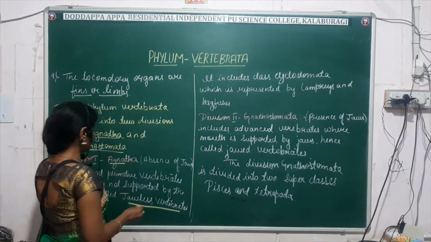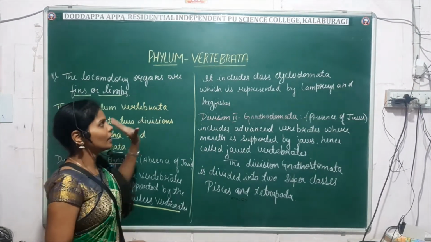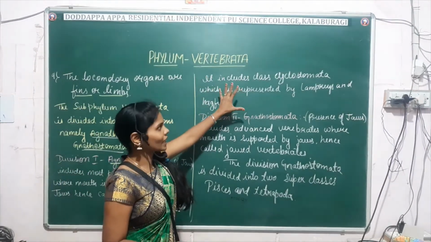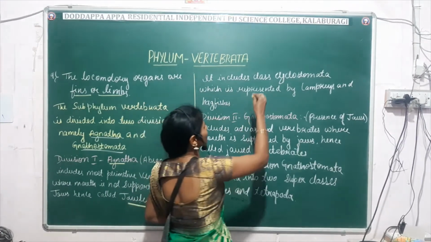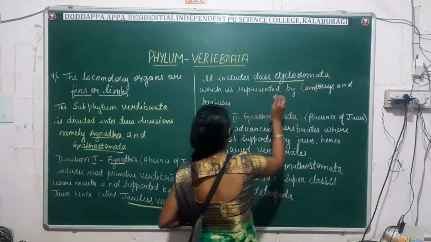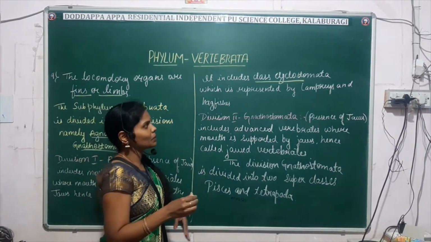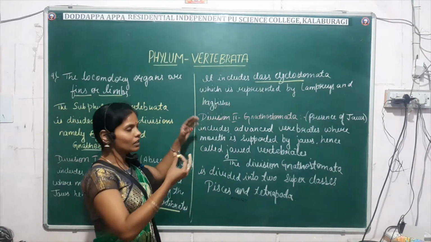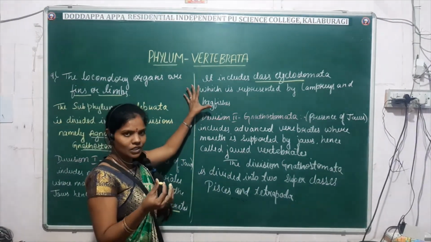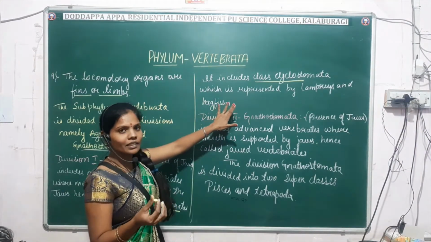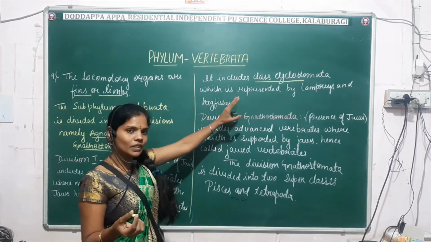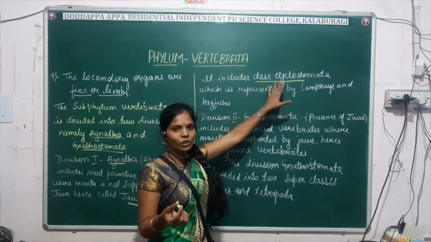Under this division comes the class Cyclostomata. It is represented by members like lamprey, hagfishes, Petromyzon, etc. These are some examples of the class Cyclostomata.